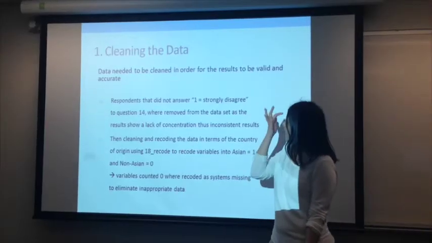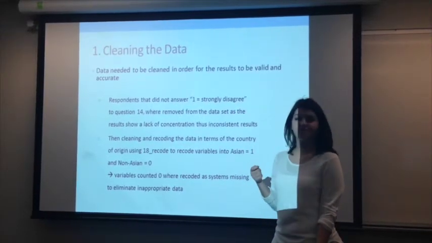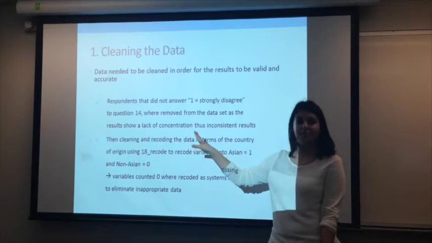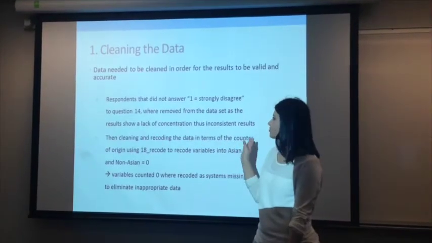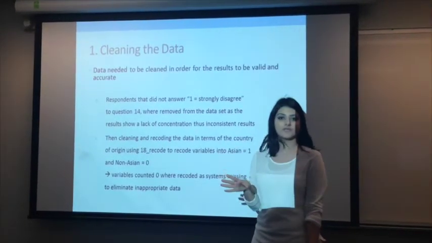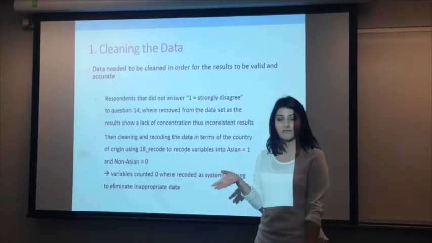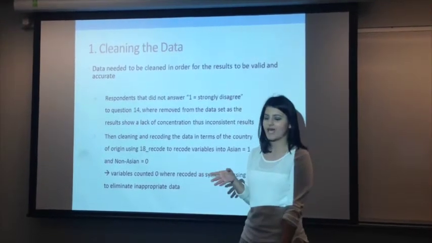So in order for our results to be valid and accurate, we needed to first clean our data. And the first way to do that was for question 14. So any of the respondents that did not respond with strongly disagree, their results were removed from our data set, as it indicated that they had a lack of concentration and their results probably didn't have much meaning.